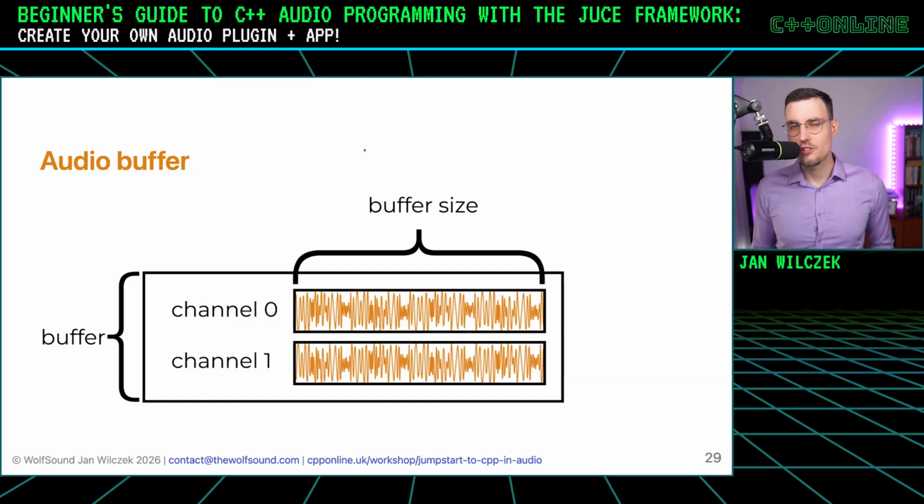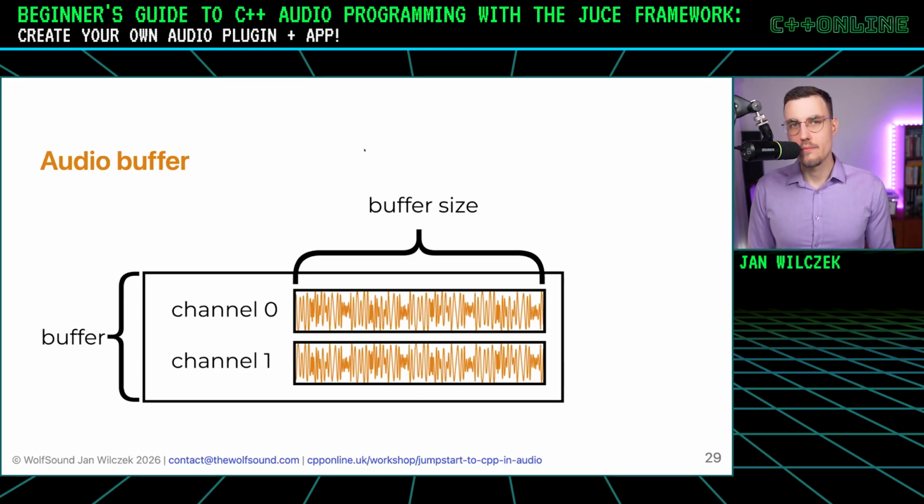And the length of such a chunk is called the buffer size. So we could say that it represents a specific portion of time of audio to be played back. For example, if we have a 48,000 hertz sample rate, and we have a buffer that represents 10 milliseconds, our buffer size will be 480.